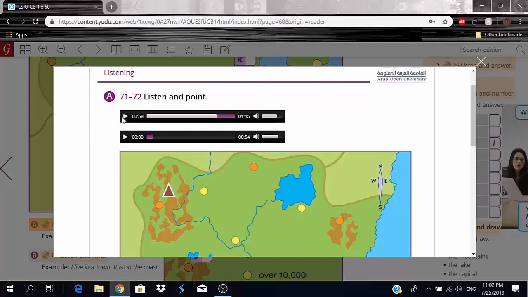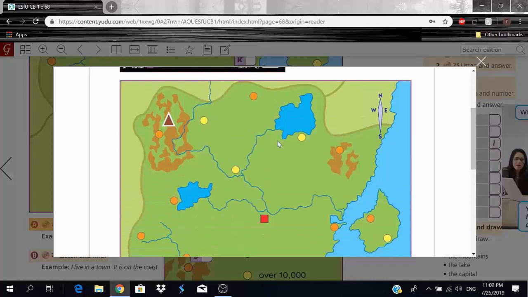Northeast. Okay, so now it's getting a bit more complicated. What does she mean when she says northeast, right? So we know that the north is up here, but the moment you start moving a little bit more to the right, that's where we get more specific. Instead of saying just north, because all of this is the north, when I want to tell someone exactly where a place is, I'm not going to say north.